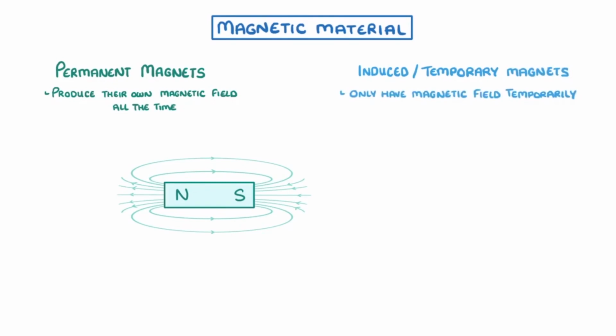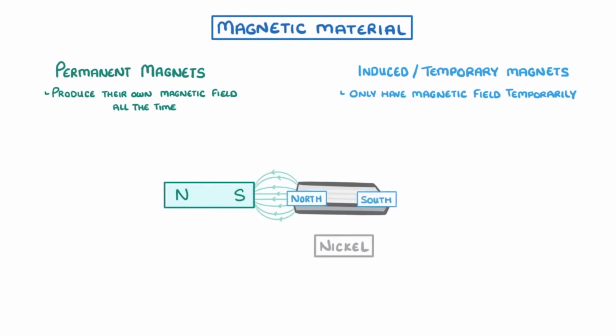These are made when a piece of magnetic material, which wasn't actually a magnet, like your average piece of nickel, is put into the field of a permanent magnet. This induces the piece of magnetic material to develop its own magnetic field, with its own north and south pole, and thus we call it an induced magnet.